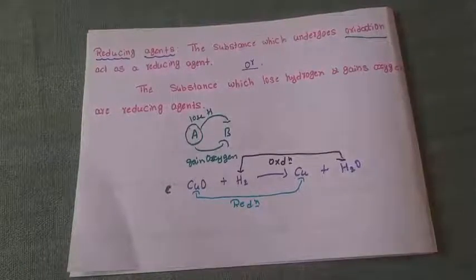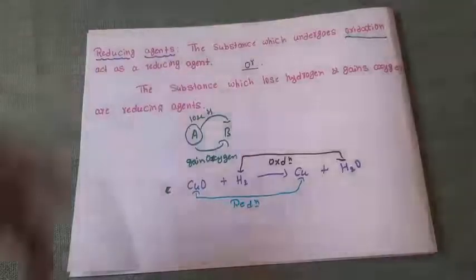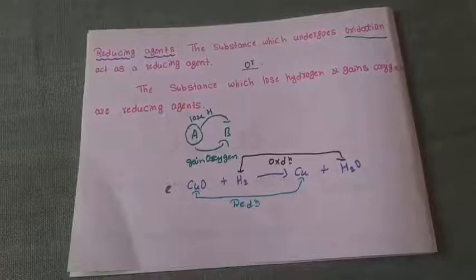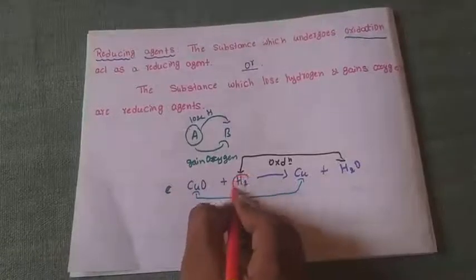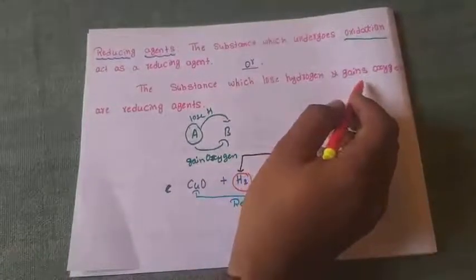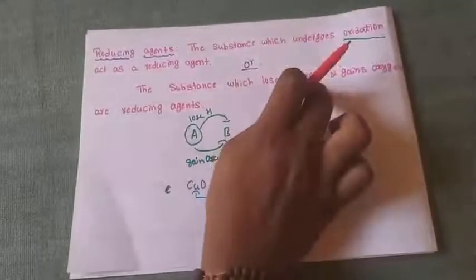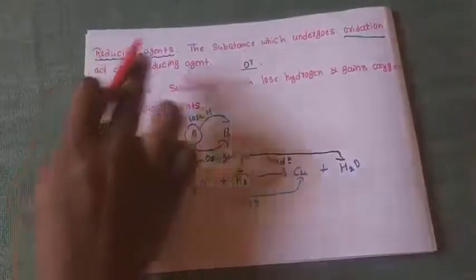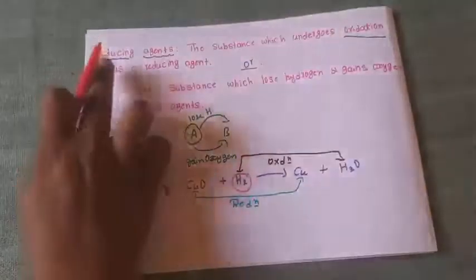Now tell me which is the oxidizing agent and which is the reducing agent. According to the definition of a reducing agent, it is the substance which is under oxidation. Which is under oxidation? Hydrogen is under oxidation, because it gains oxygen. Which gains oxygen, we can call a reducing agent.